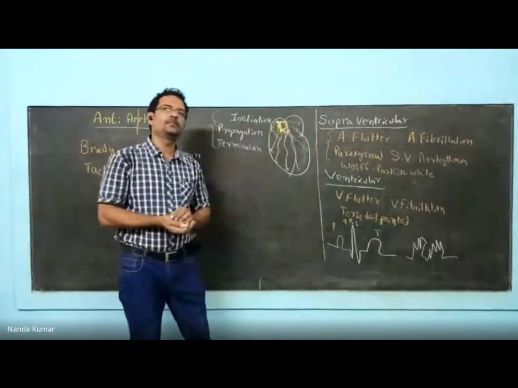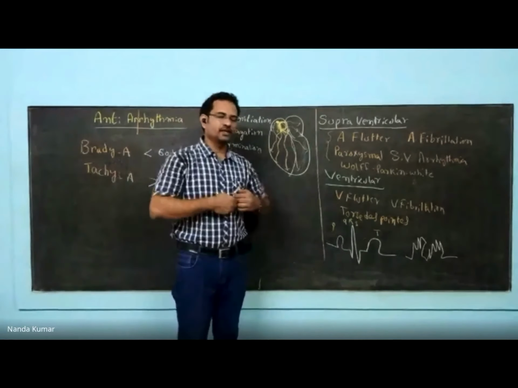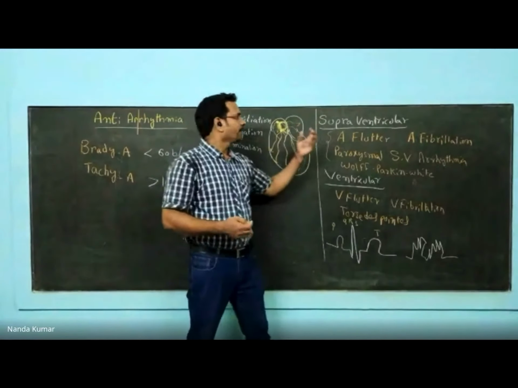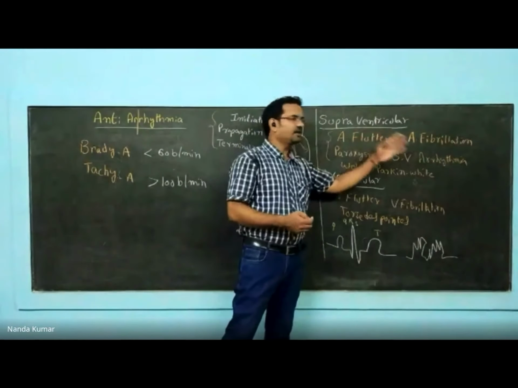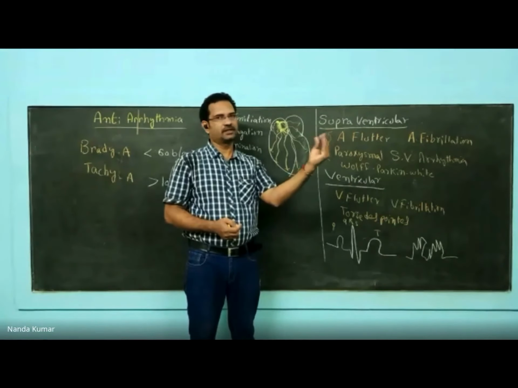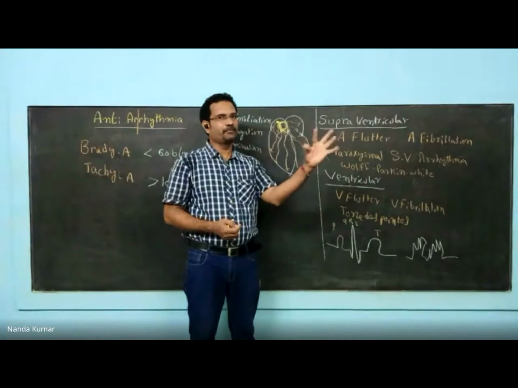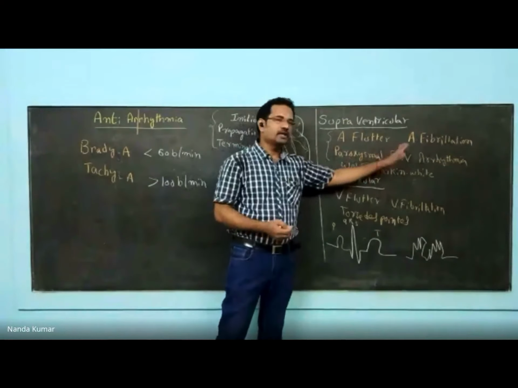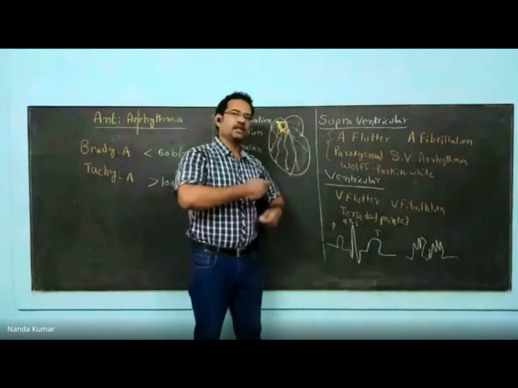So briefly, these are the types of arrhythmias. I have explained the major types. There are so many types out there, but most people get affected with these. You need to understand the difference between flutter and fibrillation. Fluttering means continuous contractions. Fibrillation means individual fibers moving like this. Paroxysmal supraventricular tachyarrhythmia occurs in episodes.